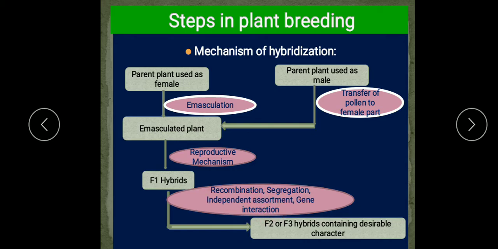This you have studied in Mendel's experiments and laws. Further we will get the F2 and F3 hybrids containing the desirable characters. So the amount and kind of genetic variation produced depend upon the genetic differences present between the parents used in the hybridization. So this is the mechanism of hybridization.